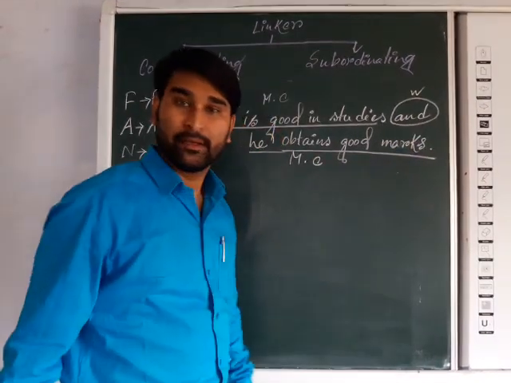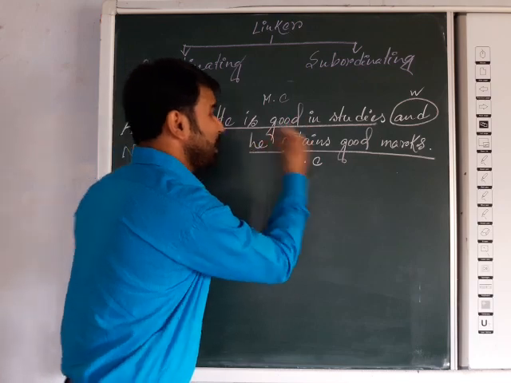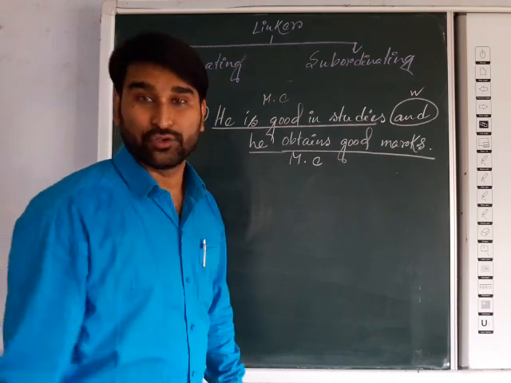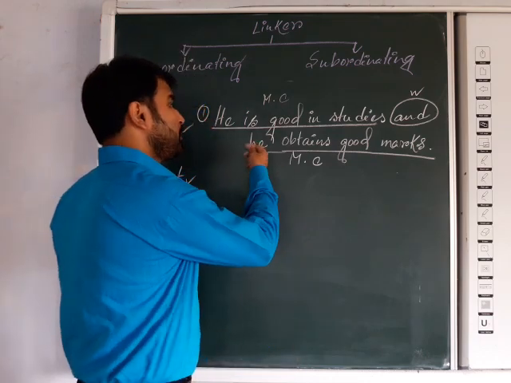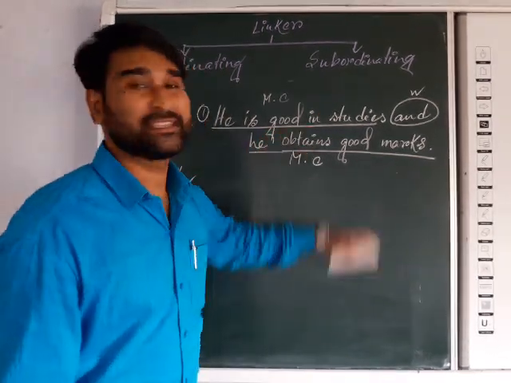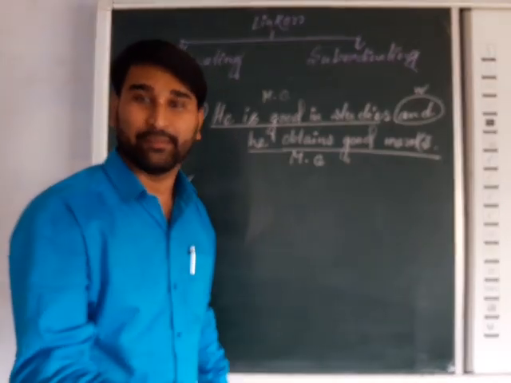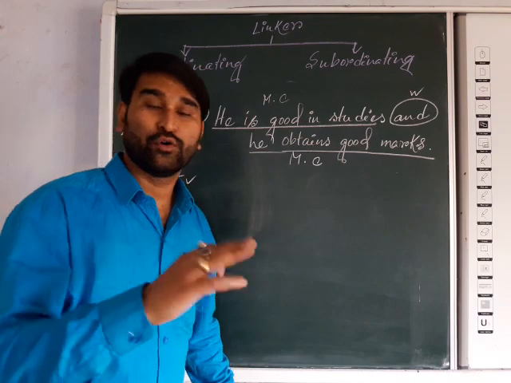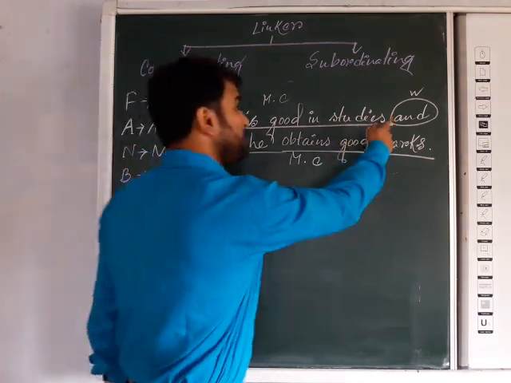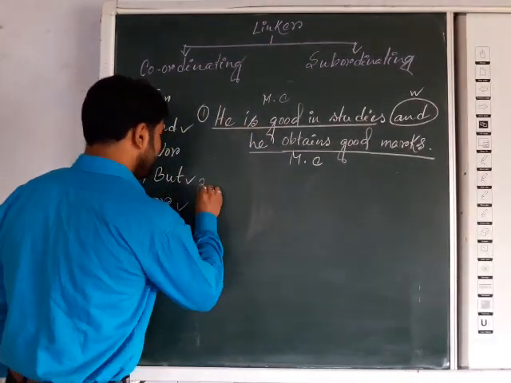Okay, very easy. So whenever one statement adds another statement to it with some linker, "and" will be used. Mind it, both will be positive, or it may be both will be negative. Suppose he is poor in study and doesn't score good marks. Both are negative. So whenever both statements are negative or both are positive, then if you want to add these statements, "and" will come. Okay, very easy. Next one, "but".